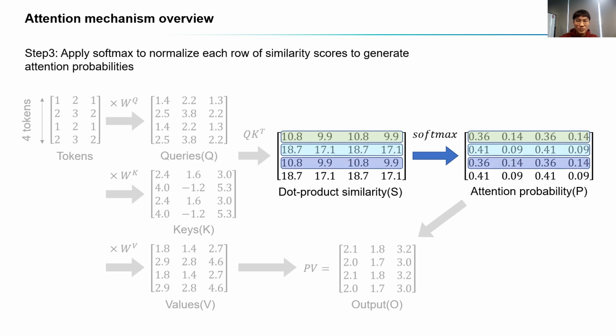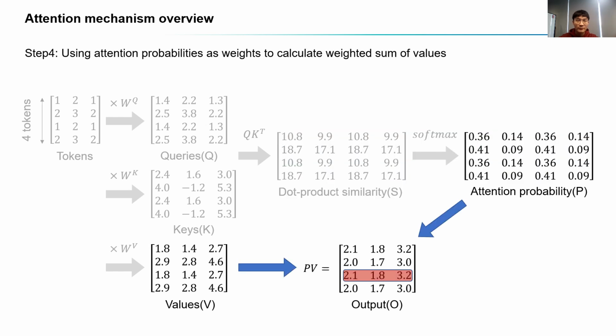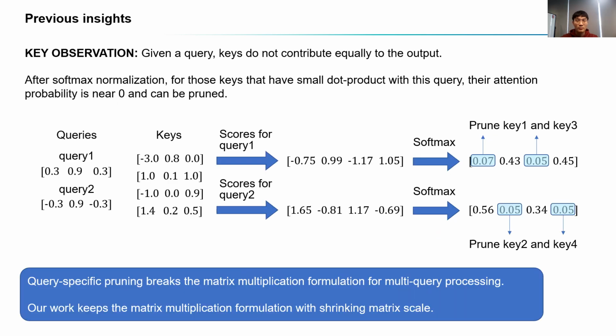The normalized scores in one row sum to 1, which can be interpreted as attention probabilities that the query is related to keys. Step 4 is computing the output. Each query generates one output, which is the weighted sum of values, using the attention probabilities of this query as weights. To accelerate attention, previous works observed that keys do not contribute equally to the output for a given query.